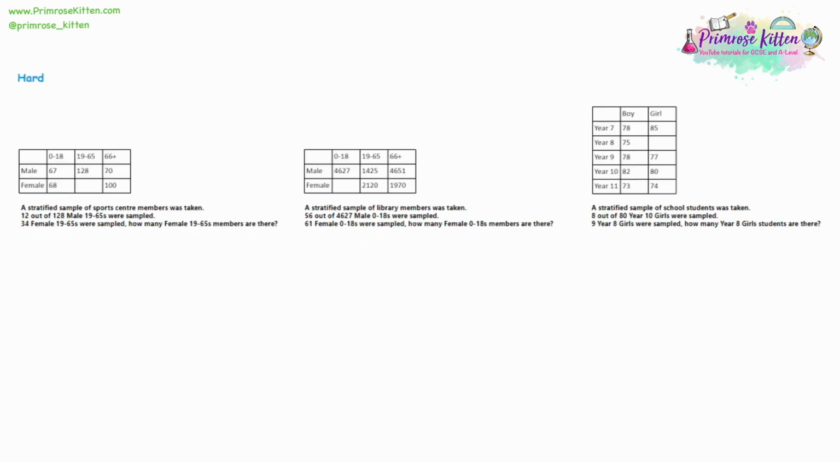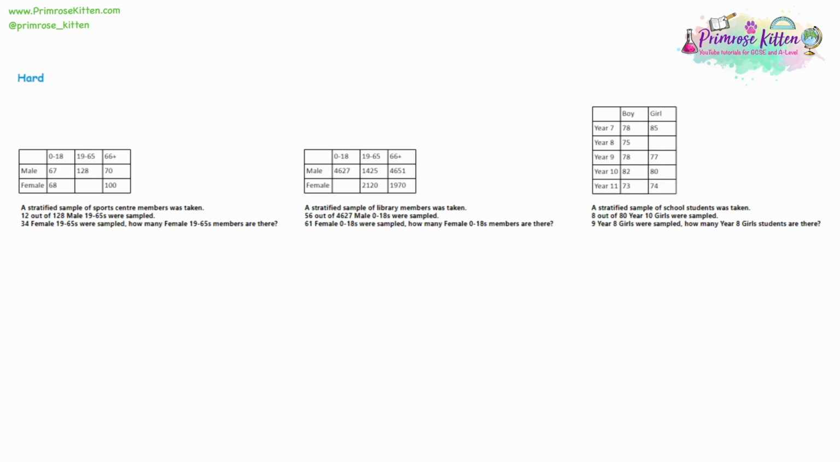Now, the hard questions are examples of reverse questions, and this is because we've not been given a total for the first question. It's a sports centre, we've not been told how many people go to the sports centre, and we have partial information in our table. We have all the breakdowns for ages for men, but for women we've only got 0 to 18 and 66 plus. So we're missing how many people are in that 19 to 65 group.